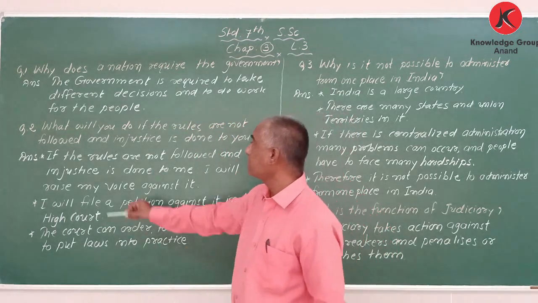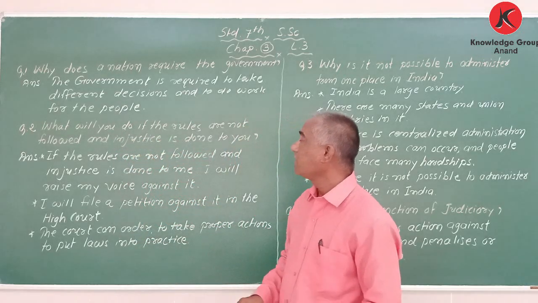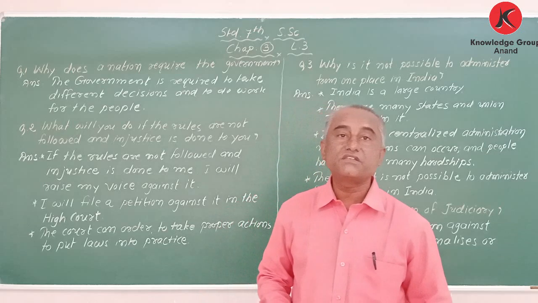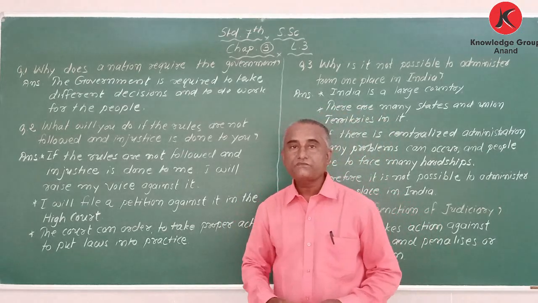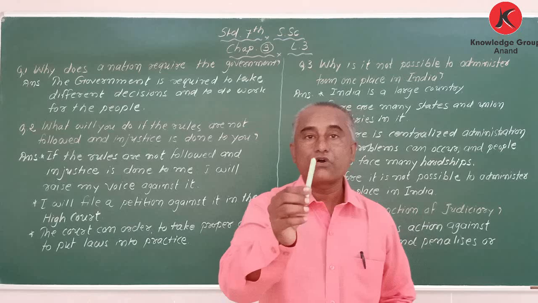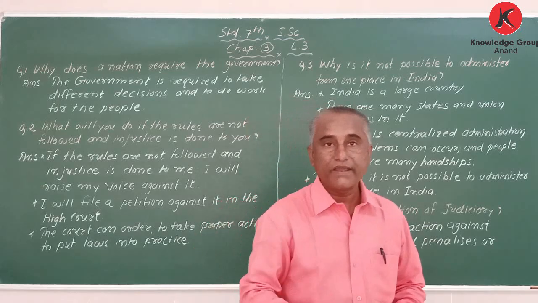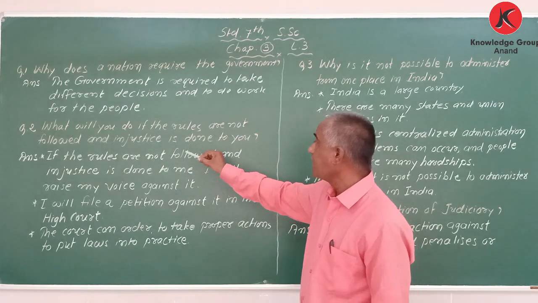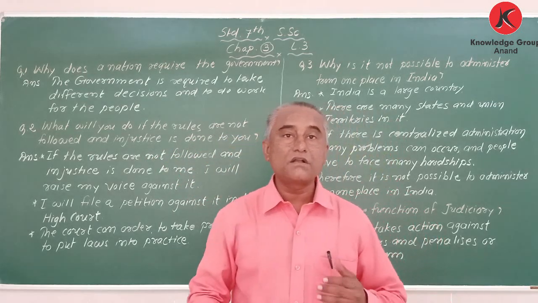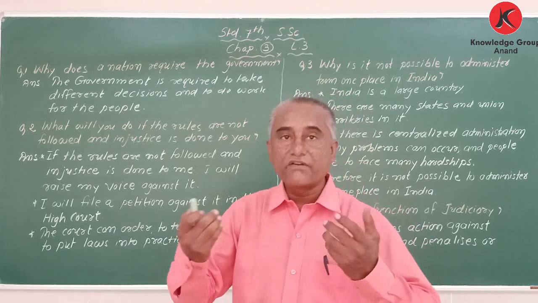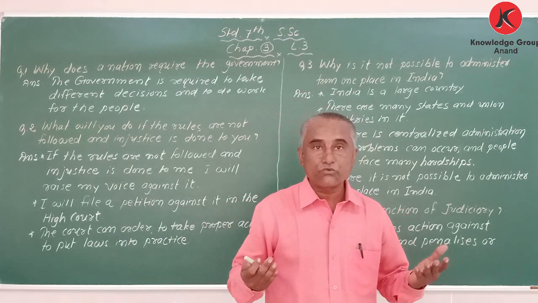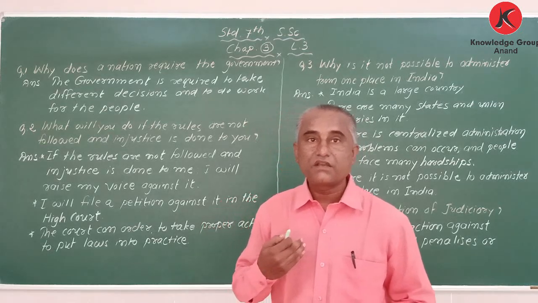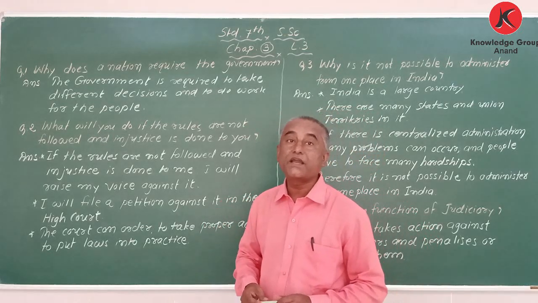Now the second question, what will you do if the rules are not followed and injustice is done to you? Suppose the government does anything wrong to you. Who? The government. What will you do if the rules are not followed and injustice is done to you? It means whatever justice should be given to me is not given to me and something else is given. So it is injustice to me. So what steps do I have to take?